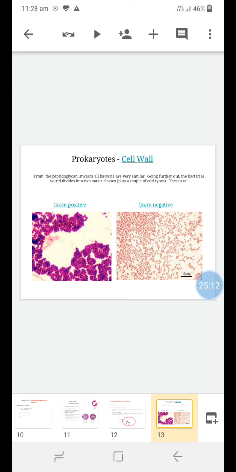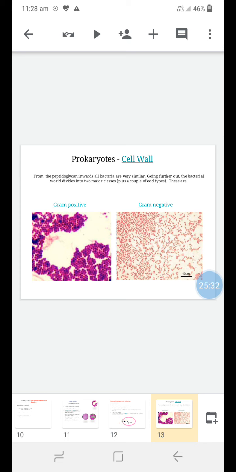Due to the difference in the composition of the cell wall, prokaryotic cells are divided into two types, gram positive and gram negative. This difference is identified due to the difference in the composition of the cell wall.